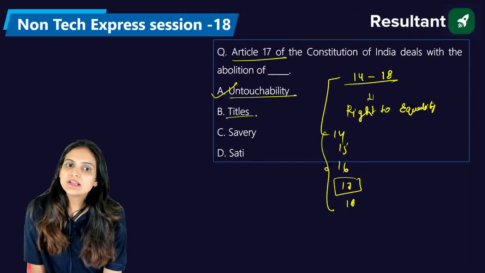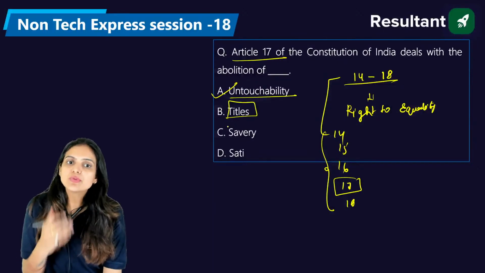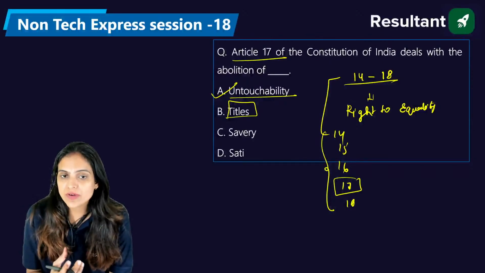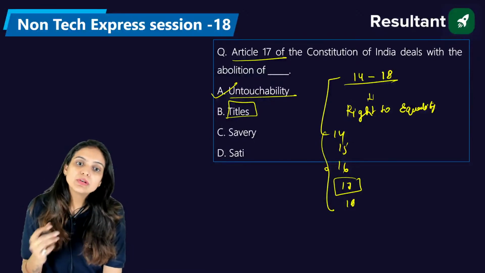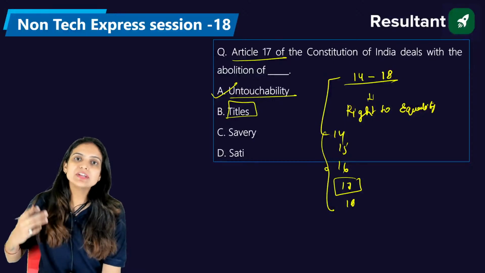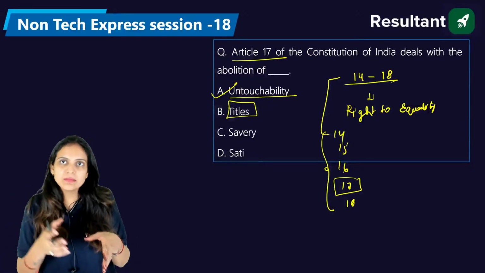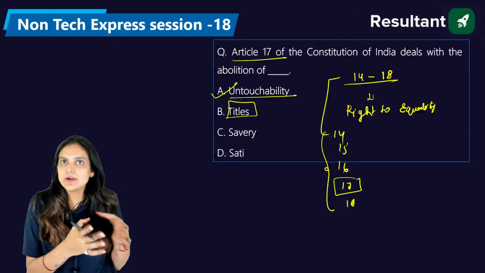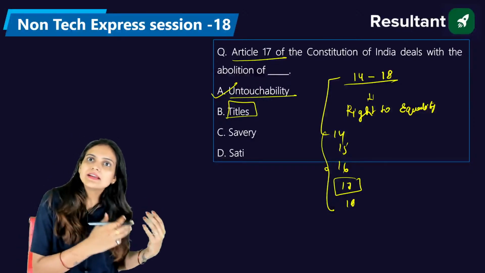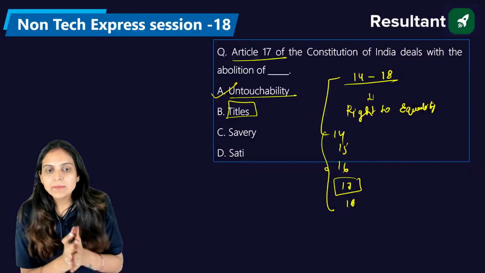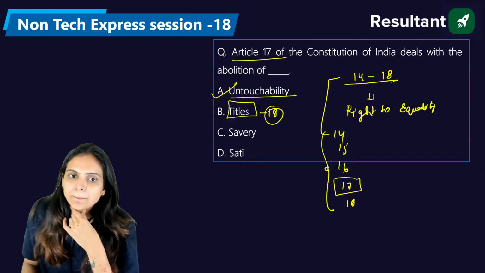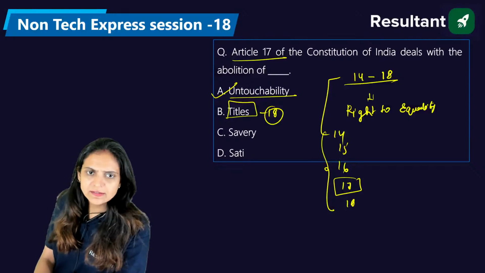If we talk about the removal of titles, if you want to carry any title, you need to take permission of the President of our country. And you can only have titles relating to defense or education. For example, you have completed your PhD, so before your name a prefix will be assigned, that is doctorate, right? If you are in the profession of doctor, you will add Dr. XYZ, right? So titles are dealt with in Article 18. Sati and slavery, I'm not discussing here.